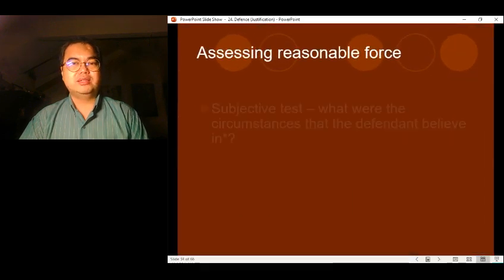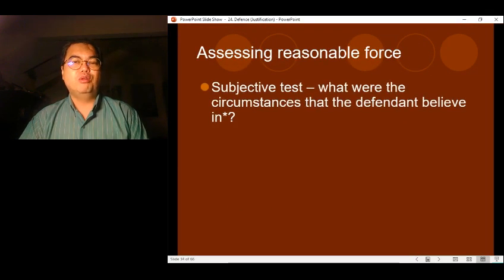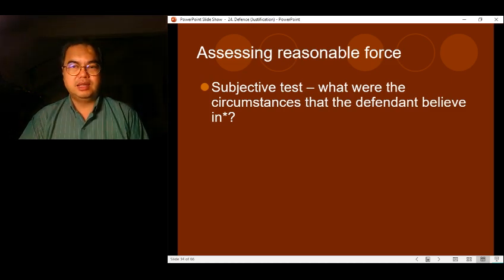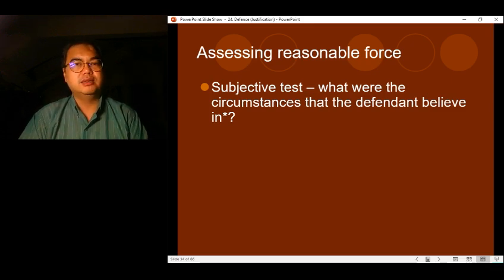Just like a lot of things under criminal law, it is both objective and subjective. It has both elements in it. The subjective test is what were the circumstances that the defendant believed in. Doesn't matter what the actual circumstances were or what a reasonable person would have thought were the circumstances.